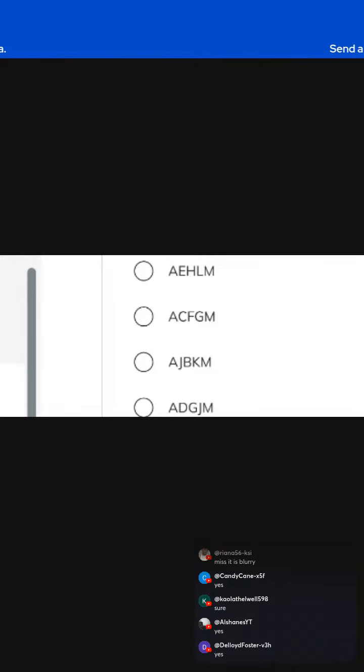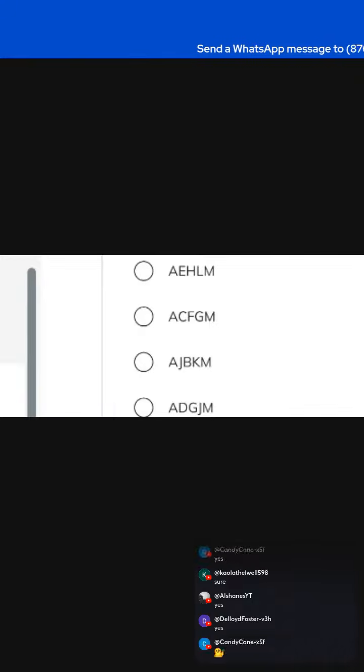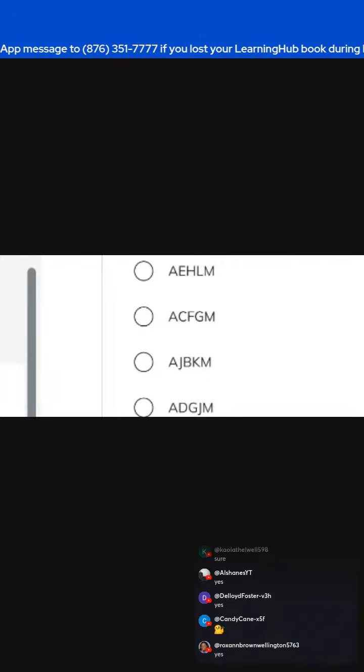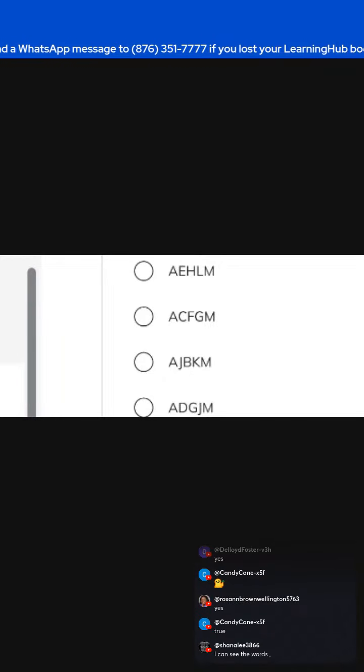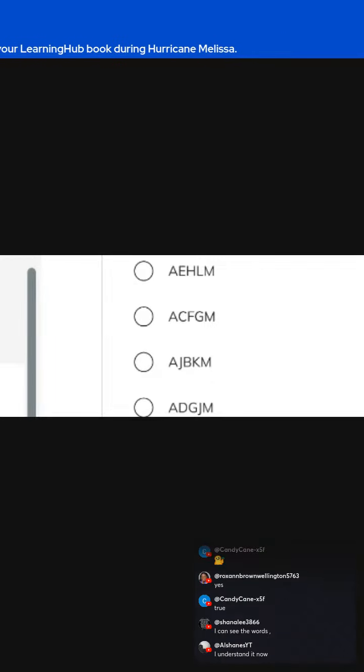Let's use the one that we said was the answer. Look at how these letters are organized. You have A, then D, then G, then J, then M. All right. So A to D: you have A, B, C, D. So you have 2 letters between A and D, B and C. So you skip 2 letters to get to D. Look from D to G: D, E, F, G. So E and F would be the 2 letters that you skip.